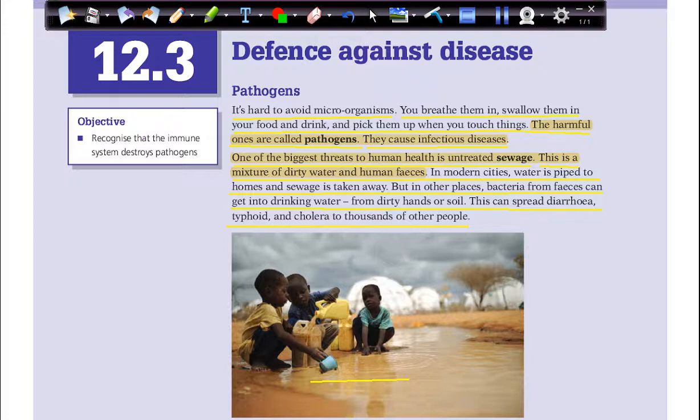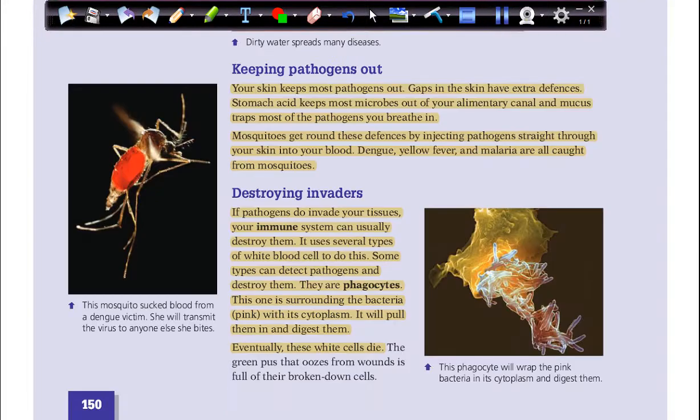So how can the body protect itself from these pathogens? Keeping pathogens out. Your skin keeps most pathogens out. Gaps in the skin have extra defenses. We have hairs in our skin, or sweat.